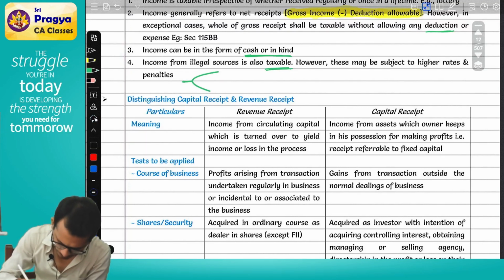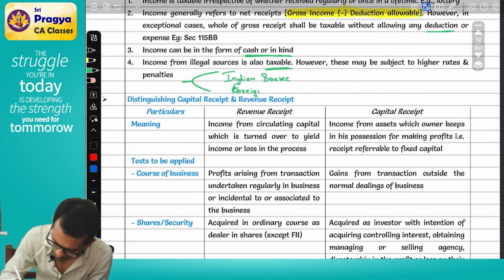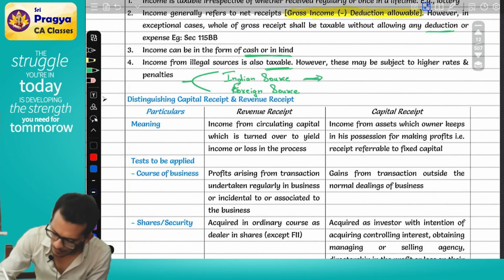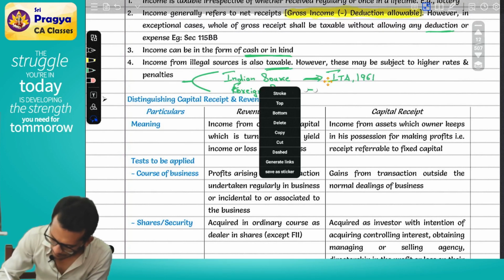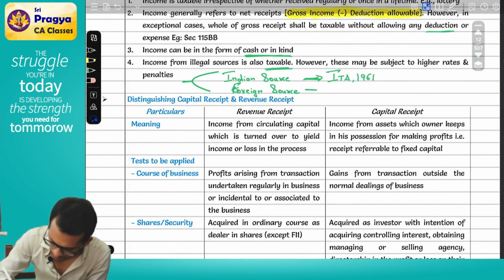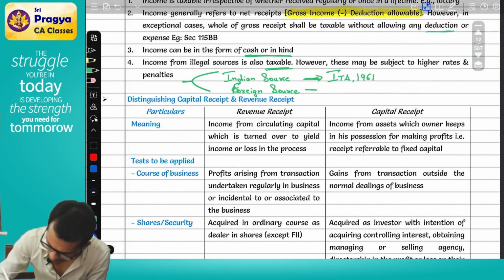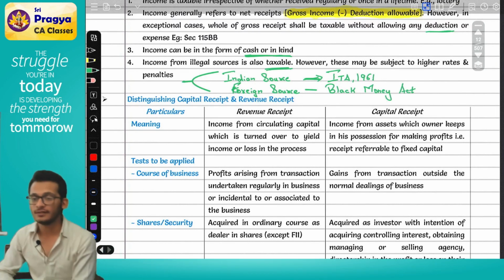Indian source. Next one is foreign source. Indian source, it is the Income Tax Act 1961. Foreign source, it is the Black Money Act.